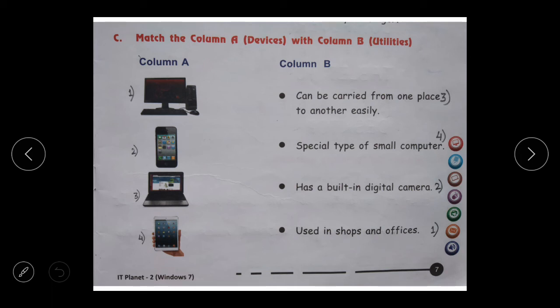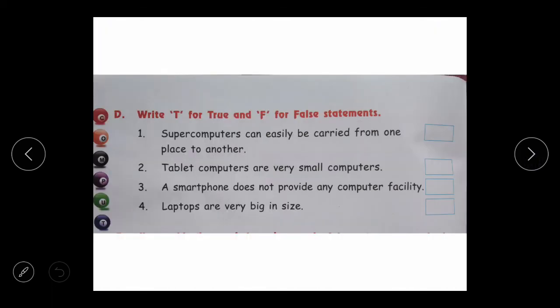Okay. Now moving towards the next question, that is part D. Write T for true and F for false statements. For statements that are correct we will write T, and for those that are false statements, we will write F. First one, supercomputers can easily be carried from one place to another.